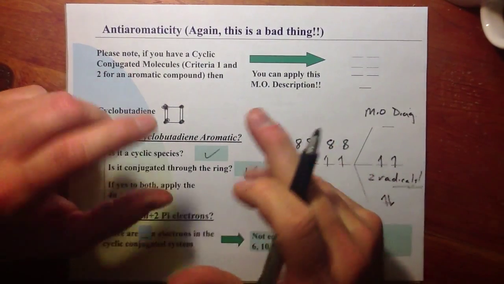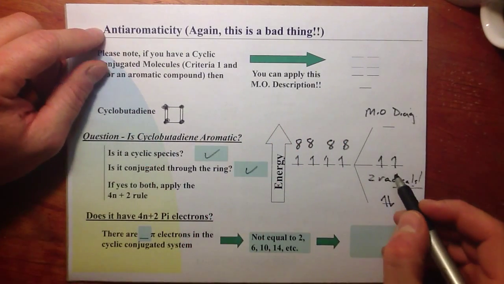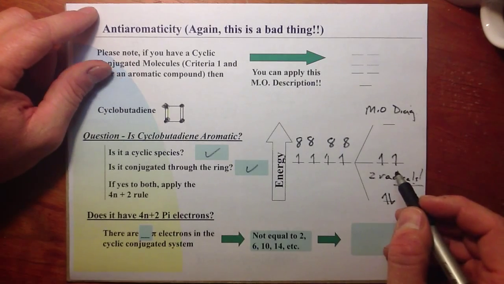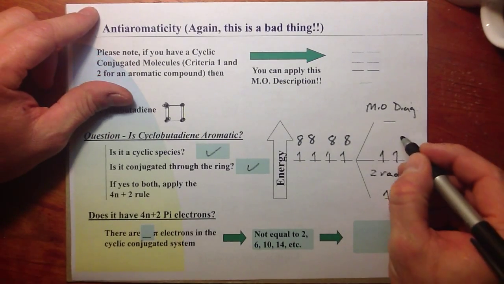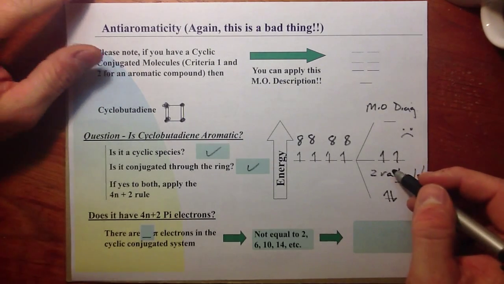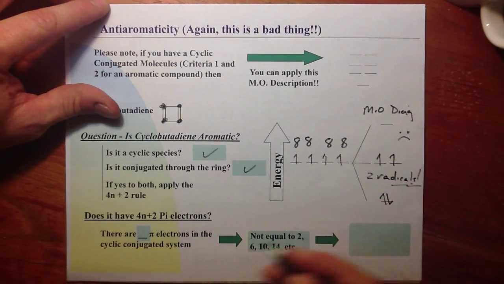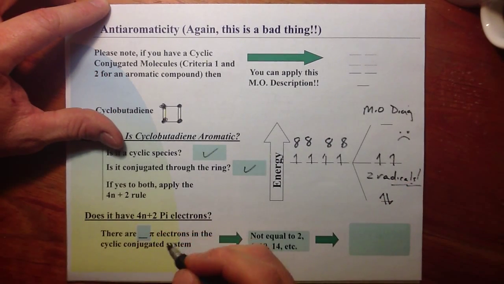So this system will often try to buckle out of the anti-aromatic state so it can avoid the 2 radicals. This is not a good thing. This is bad. The structure is very unstable if we have this type of description for it, or if this fits. So what does it do? It tries to buckle out of it.